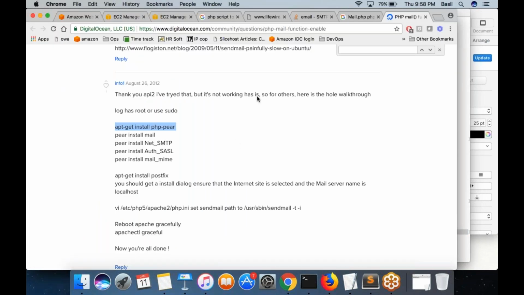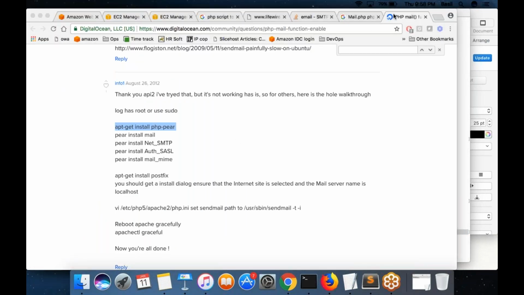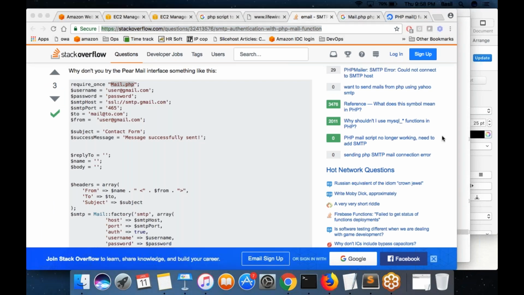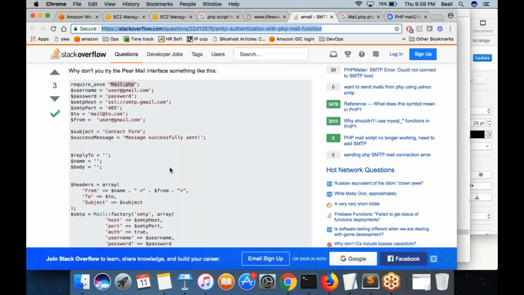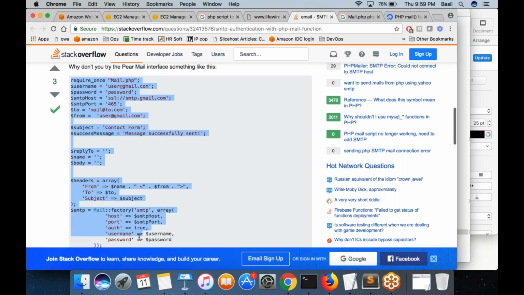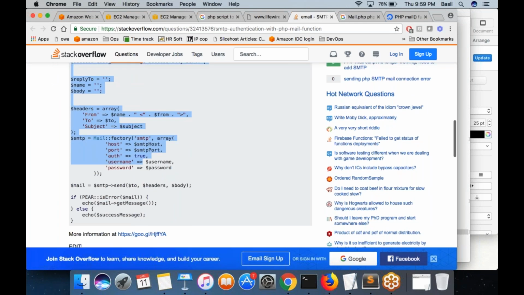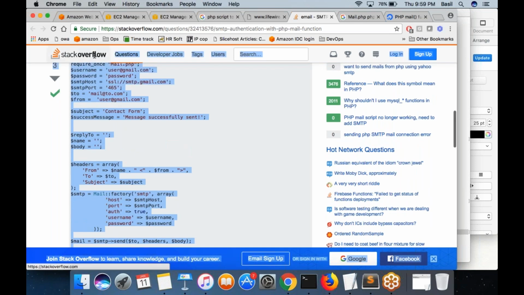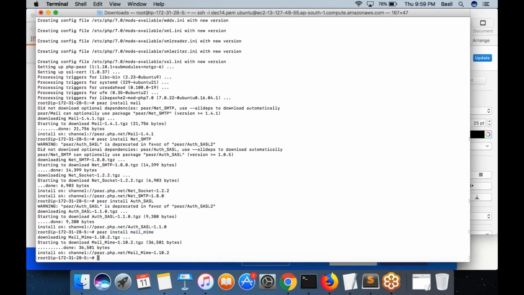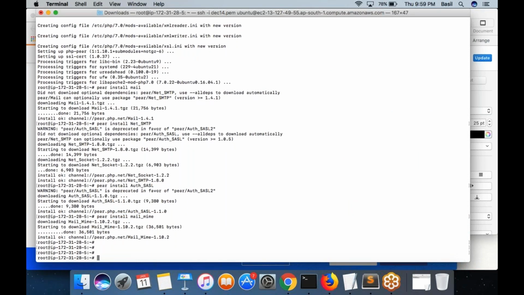Then copy this script from this page. I am pasting a link in the chat. From this link, copy this particular script. This entire script you need to copy. Create a file inside /var/www/html. Paste this entire content into that file. Basically, you are creating a PHP script that can send out an email. That's what you are doing.